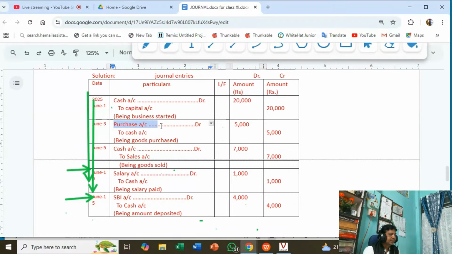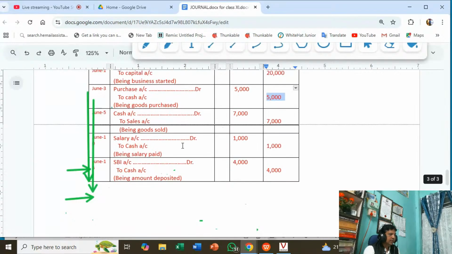So when goods are purchased, debit what comes in, goods coming. This is the purchase account debit. When goods are coming, in practice we do not write goods, we write purchase account. And where cash is going, here. And what is the value of goods purchased? 5,000 goods coming, 5,000 cash going. So this transaction involves both real accounts, goods coming, cash going.